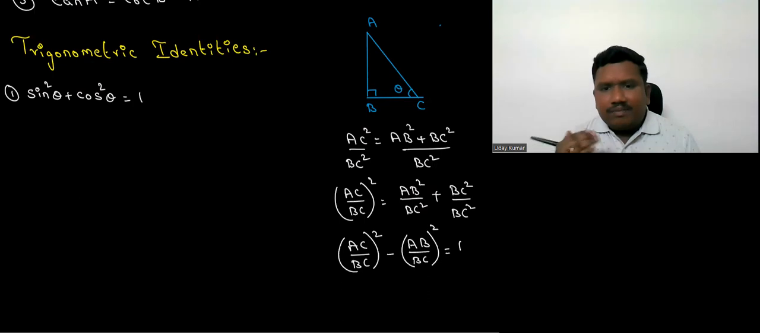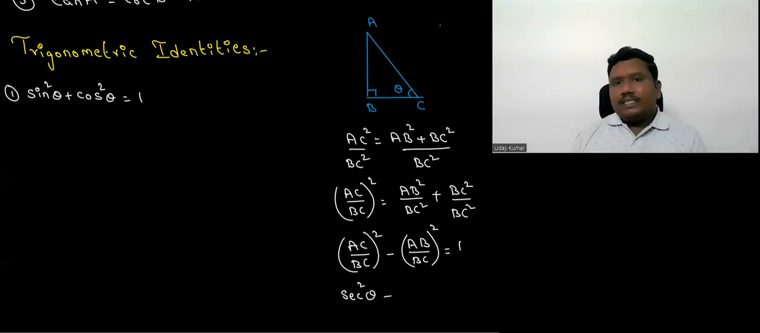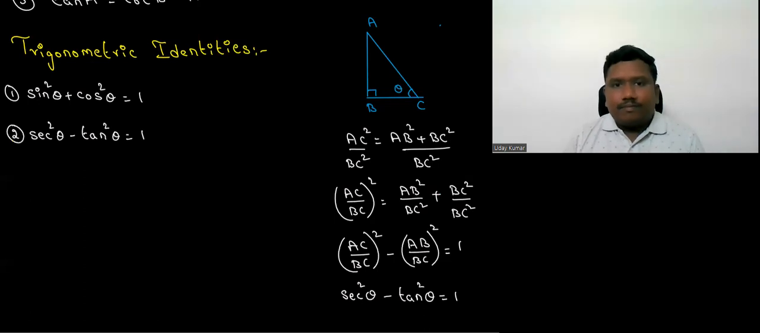Now from the picture, AC by BC, AC in the sense hypotenuse to the theta, and for the triangle BC is the adjacent. Hypotenuse by adjacent is nothing but secant theta, or secant square theta, minus AB by BC. AB is the opposite side, BC is the adjacent side to the theta. So that can be replaced with tan square theta, which is equal to 1. This is the second trigonometric identity: secant square theta minus tan square theta is equal to 1.